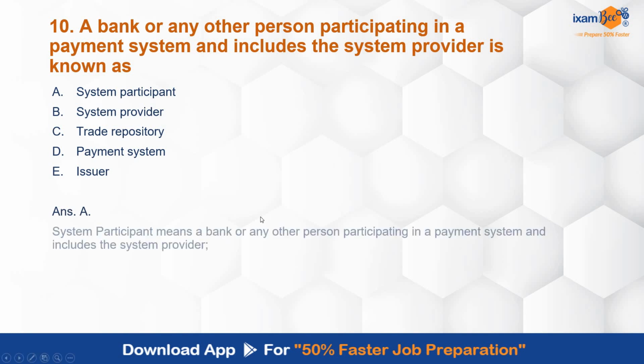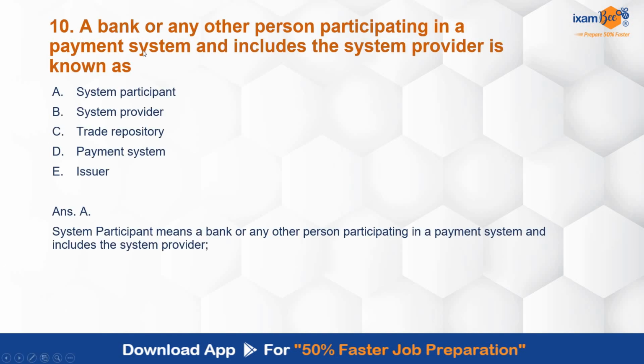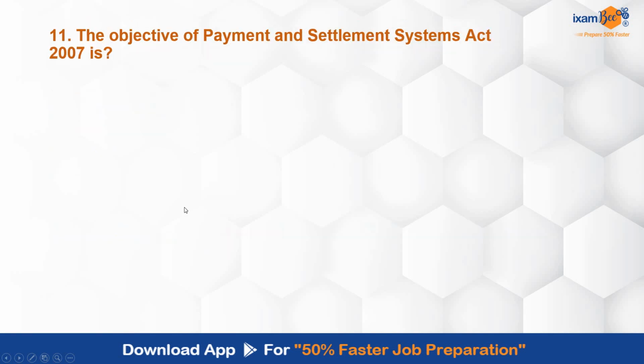Answer is system participant, a bank or any other person participating in a payment system, and it also includes the system provider. Now you may have a question, why not system provider is the correct answer? Because they have asked you the definition, so the most appropriate and correct answer will be A over here. This may be one type, but they are asking you the definition, so give the term for that.